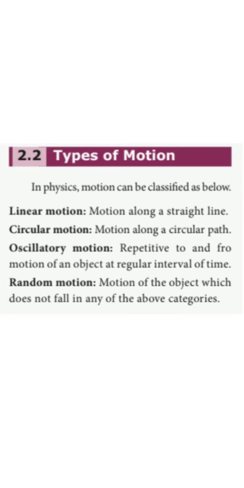The repetitive to and fro motion of an object at a regular interval of time is called oscillatory motion. Then random motion means the motion of an object which does not fall in any of the above categories. That is, the object can move in a zigzag manner in whatever direction it wants to move. It is called random motion.